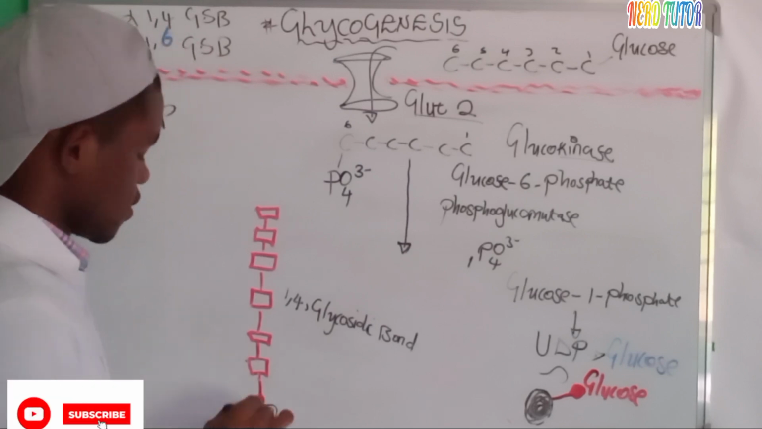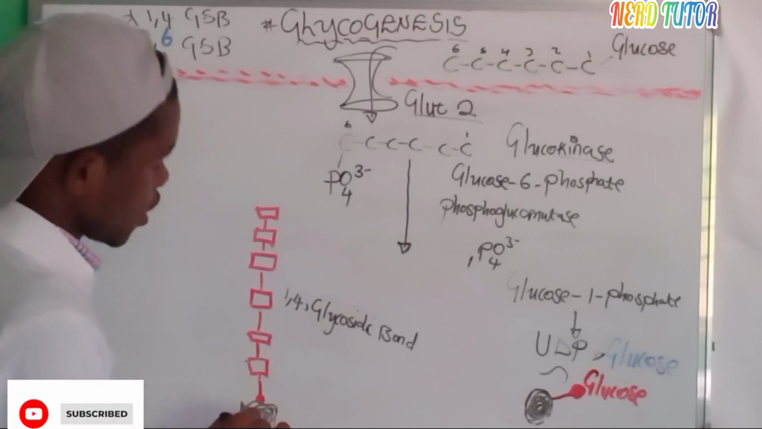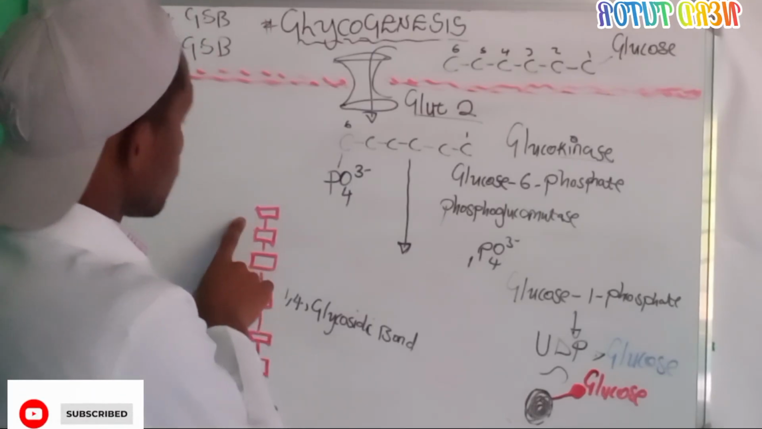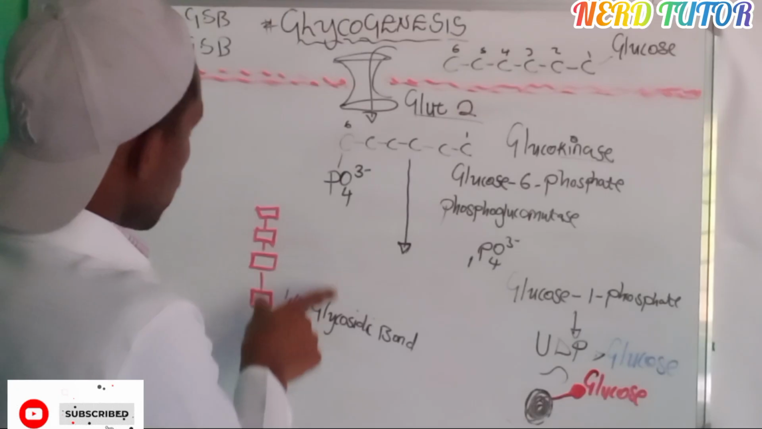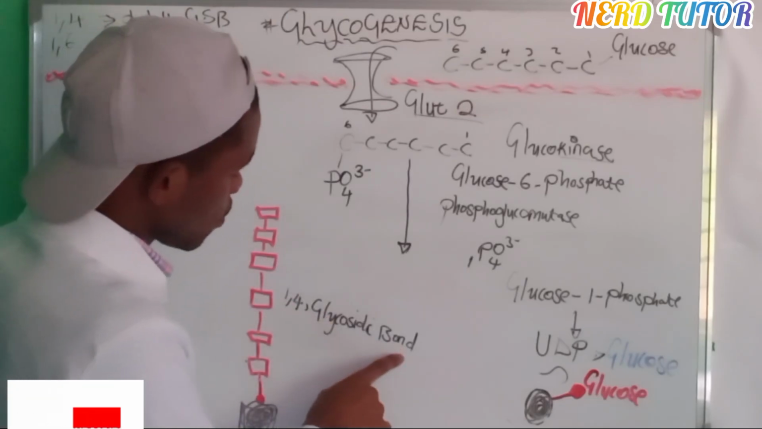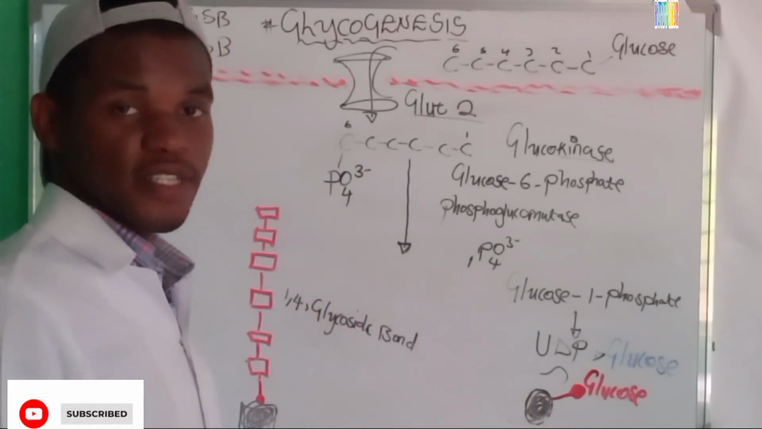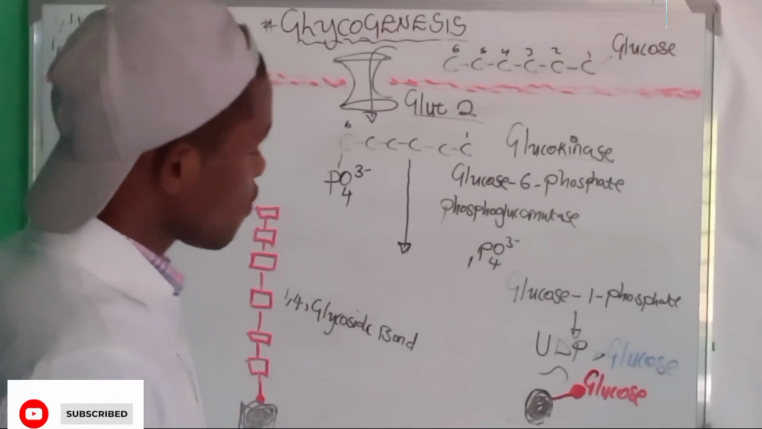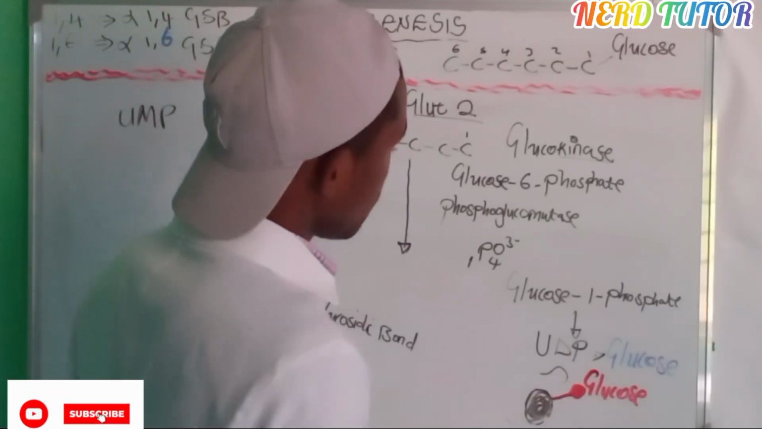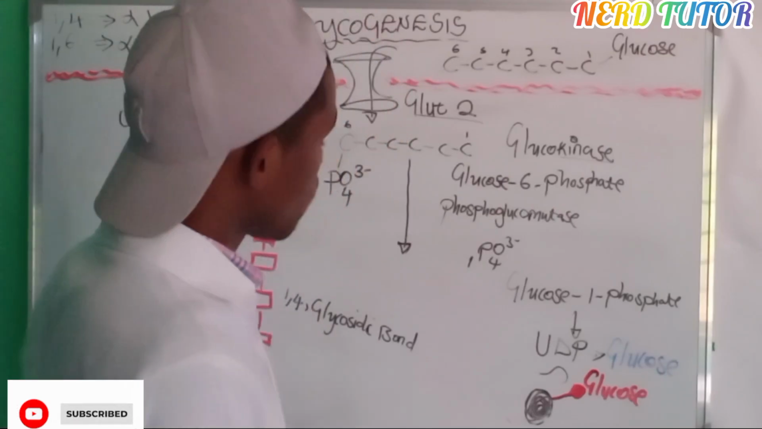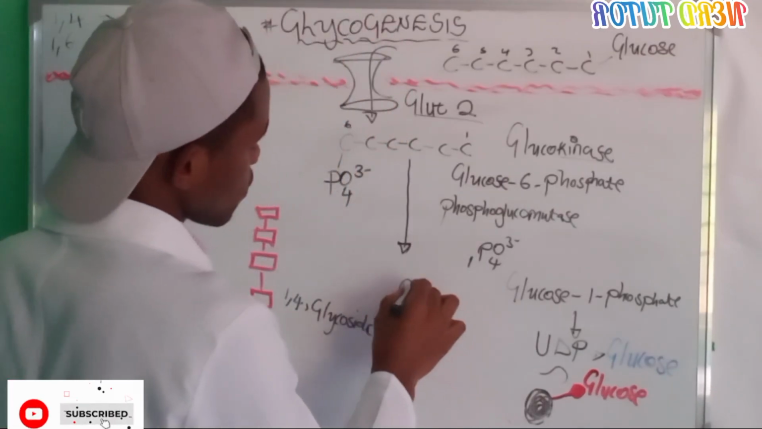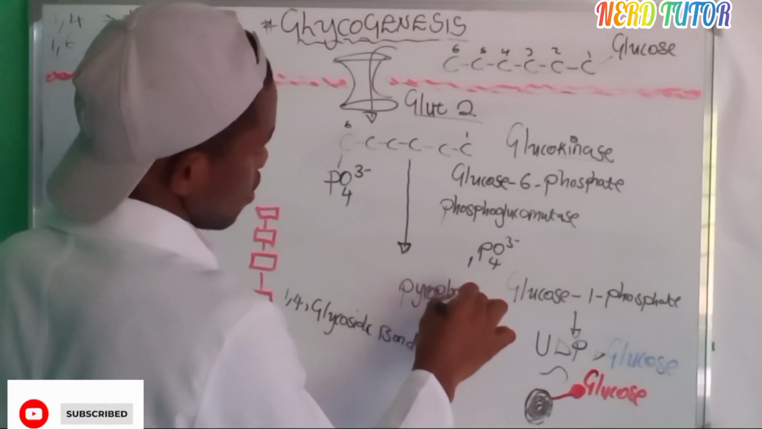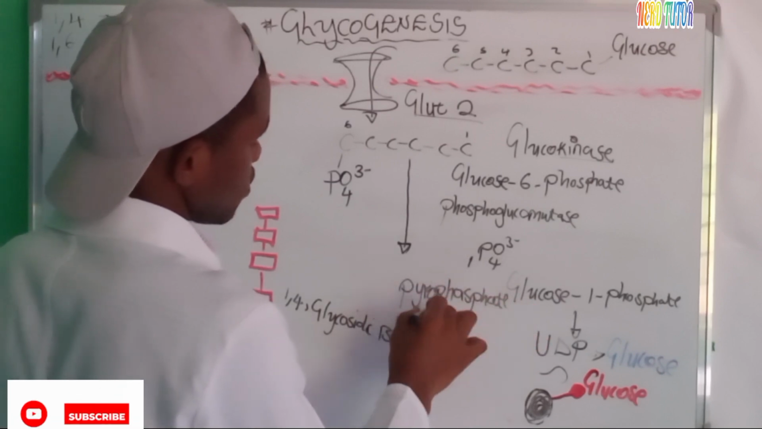So this is a glycogen molecule. Now, since we have added a lot of glucose molecules here, we have formed 1,4 glycosidic bonds. So this was happening by the help of which enzyme? No enzyme was helping this, but by the help of the energy that was made by the breaking of what? That pyrophosphate bond that we had.